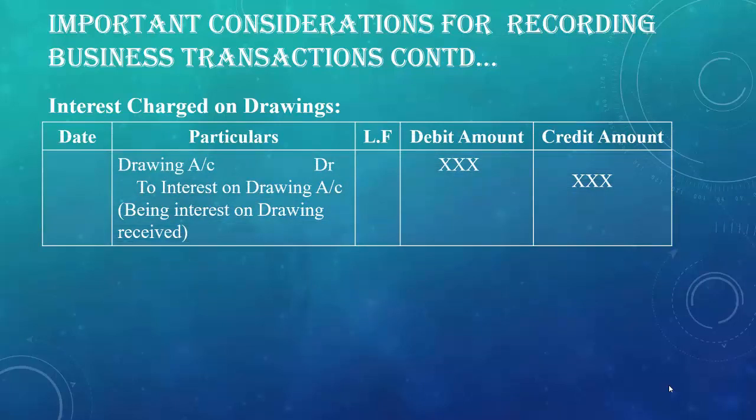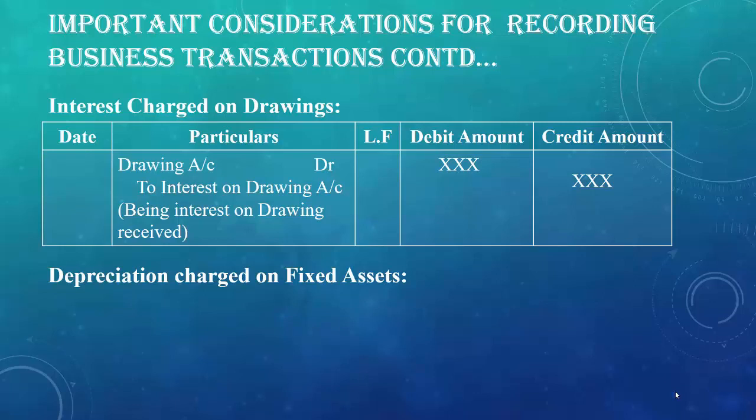As per the rule of nominal account, debit all expenses and losses, credit all incomes and gains. So interest on drawing account is an income for the business. So interest on drawing account will be credited and interest on drawing is applied on drawing account. So the drawing account will be debited and at the end we have to put the narration that is being interest on drawing received.